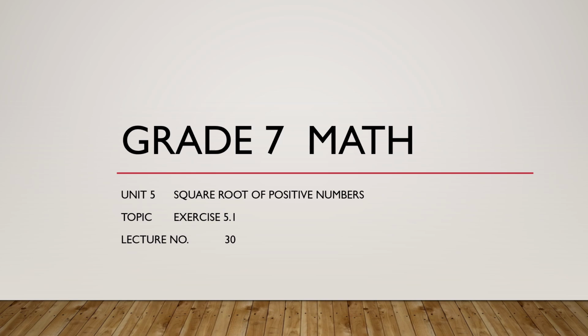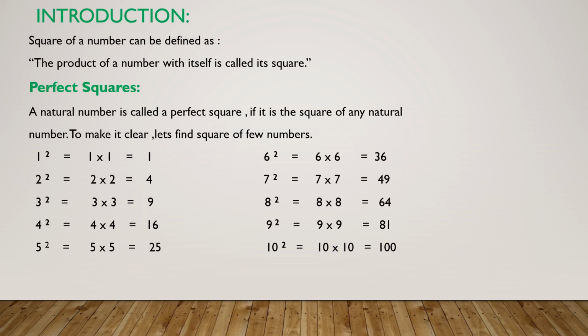Dear students, today we are going to start our new unit, Unit 5, Square Root of Positive Numbers. Before starting square root, first we will see what is square. Square of a number can be defined as the product of a number with itself is called its square. This is the definition of square, that the product of a number with itself. Product of a number with itself is called the number's square.